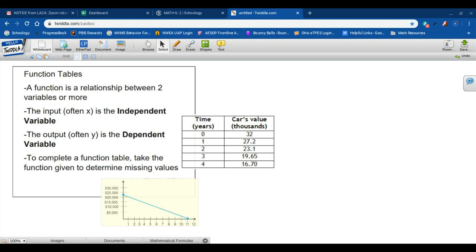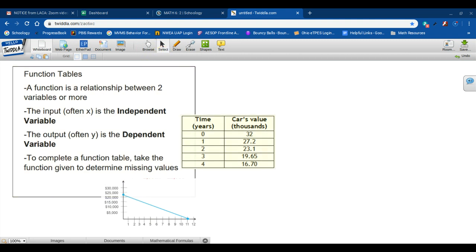We are going to talk about functions this unit, and this is going to be about function tables. A function table is a relationship between two or more variables. So the input is the x value, and that's known as the independent variable. It's not dependent on anything else. And in this case, you can see in this table that would be time in years.